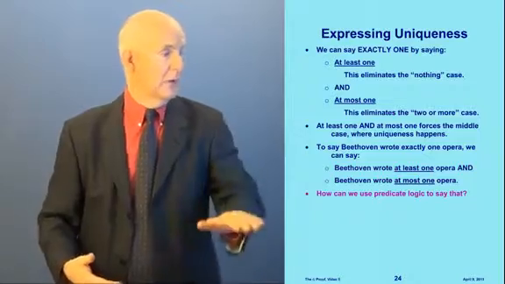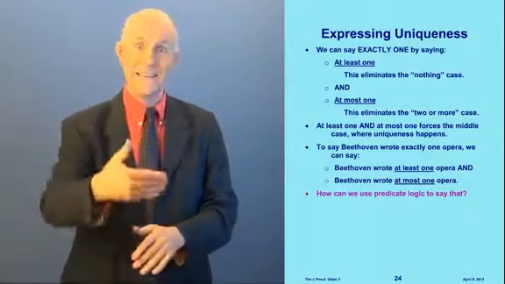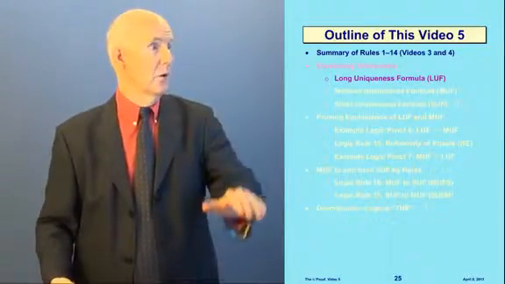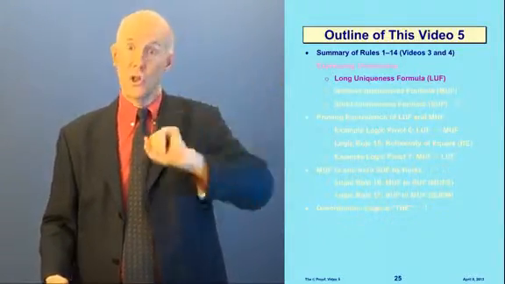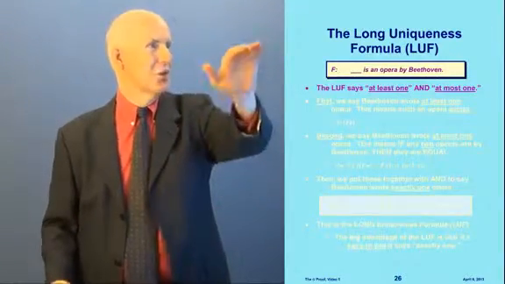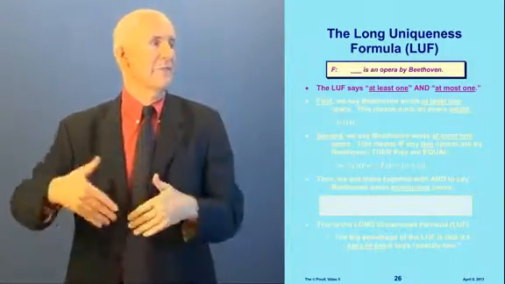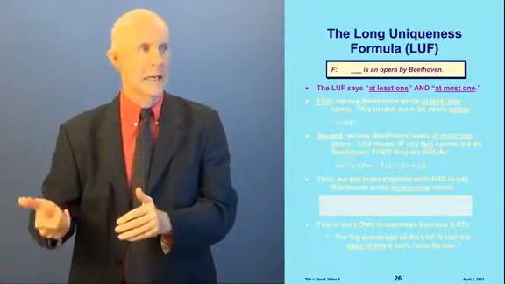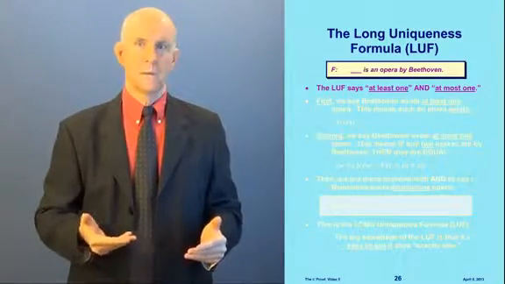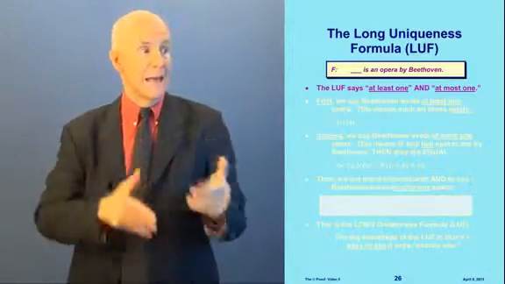And now, how can we use predicate logic to say this? That's what we're going to do now. We're going to say at least one and at most one using predicate logic. And we're going to do that with the long uniqueness formula, LUF. Okay? So, long uniqueness formula. Let's use this predicate right here, F. Let's say F, the predicate F means blank is an opera by Beethoven. Okay? So, the LUF is going to say at least one and at most one.